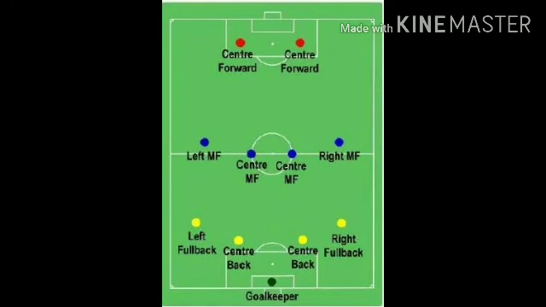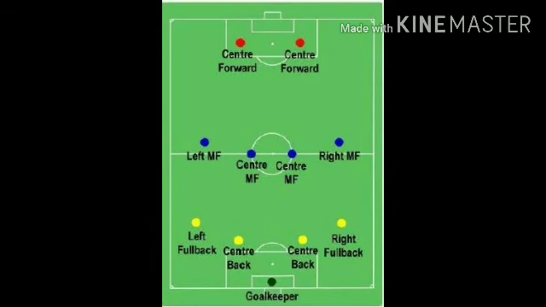And you can see the wings, right? The two yellow dots near the side line, not in the center. They are called wing backs, right wing back and left wing back, or you can call it left full back or right full back. Okay children, these 4 are defenders.